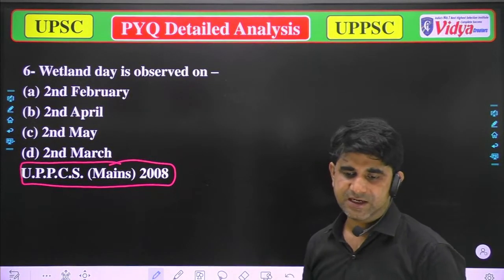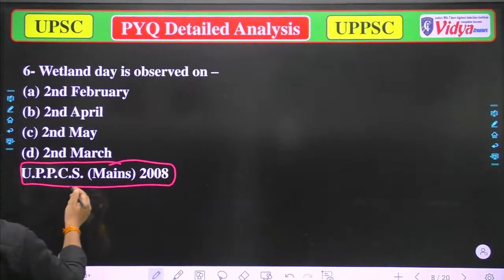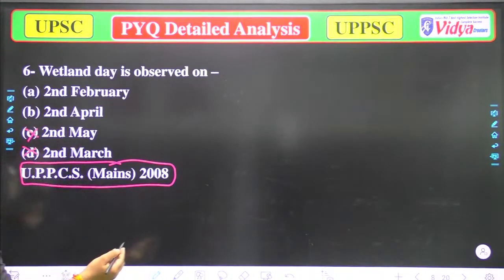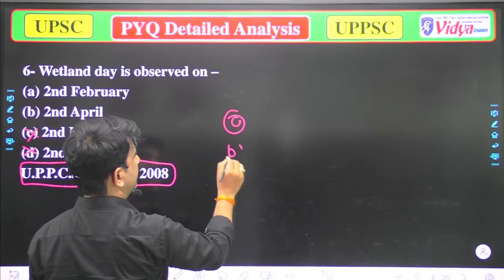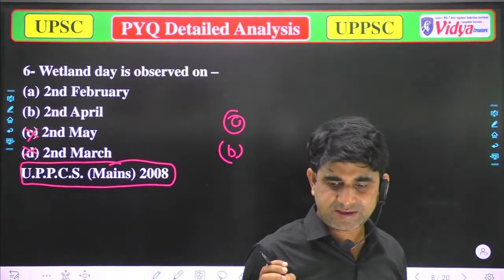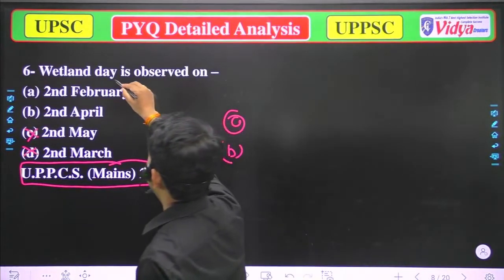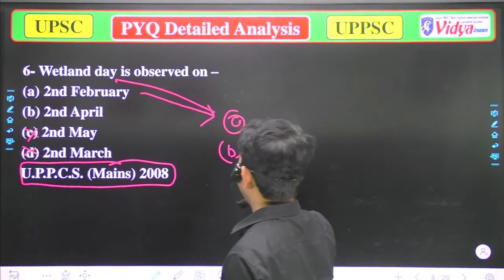That question will be homework, because in the previous slide I have provided the correct option, so these others are incorrect. You have to choose between A and B. When we celebrate Wetland Day, you have to say whether A is correct or B is correct.